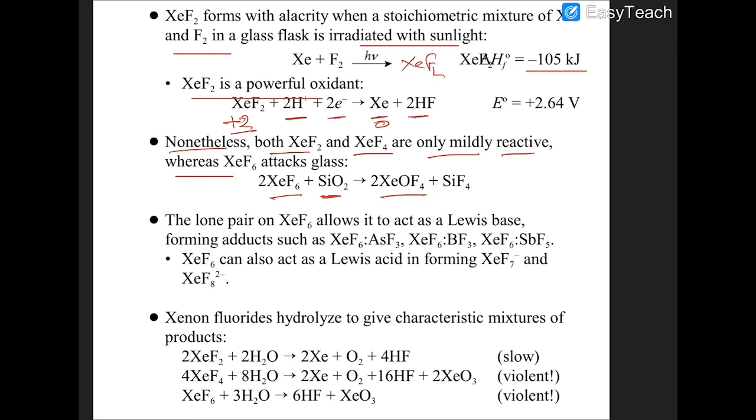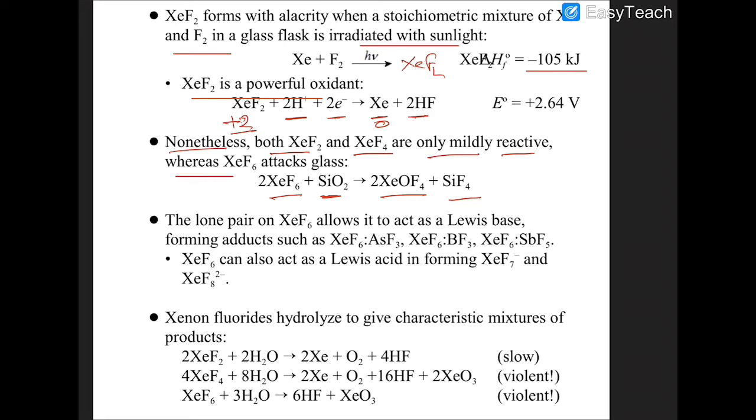Two fluorines will occupy the equatorial position and oxygen will occupy the axial position, and along with that you have formation of SiF4 also.